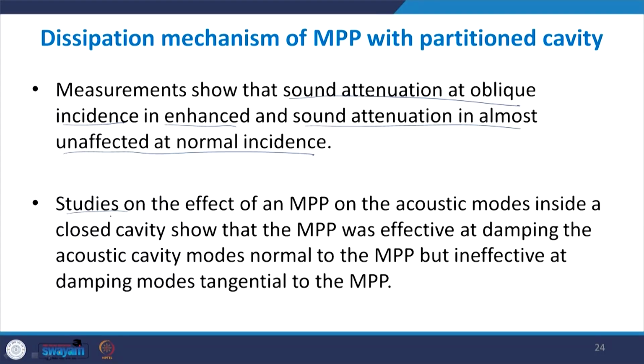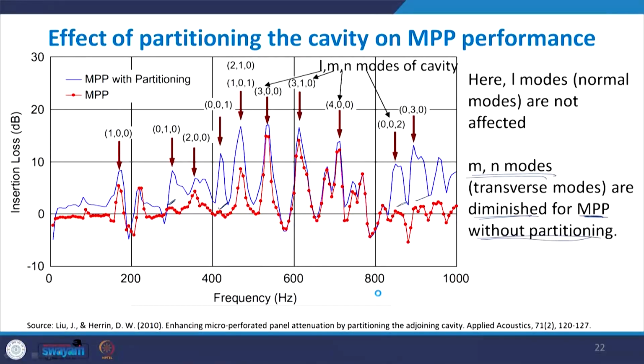Studies on the effect of a cavity on the acoustic modes inside a closed cavity show that the MPP was effective at damping the acoustic cavity modes normal to the MPP, but ineffective at damping the modes that are tangential to the MPP. What it means is that the insertion loss is very low at transverse modes and higher at the normal modes. So this is what was observed: IL is higher at the normal mode, but in the transverse direction it is almost low or 0.